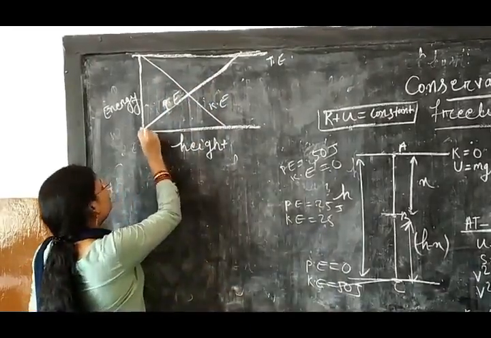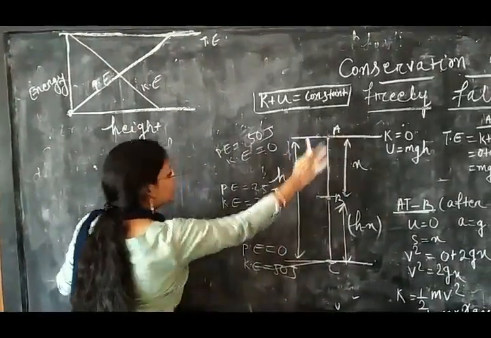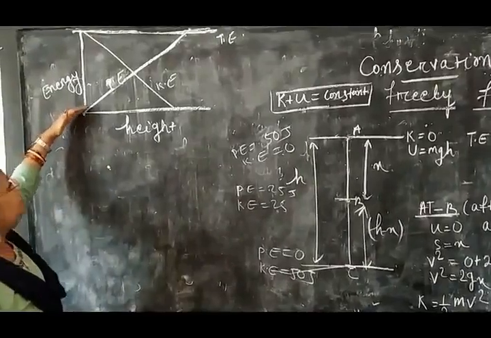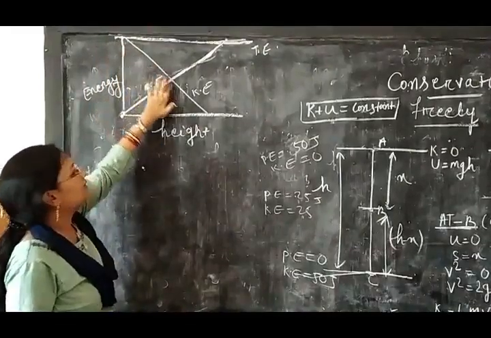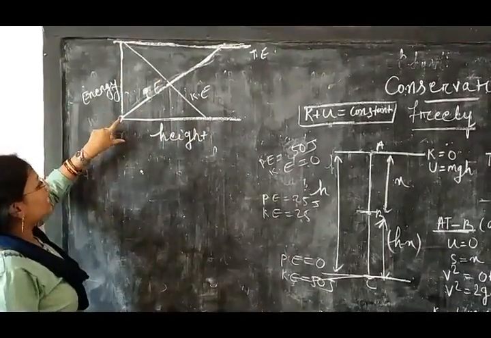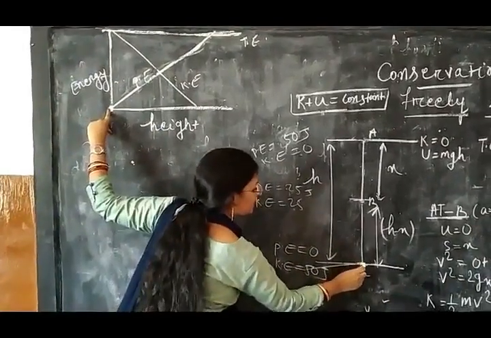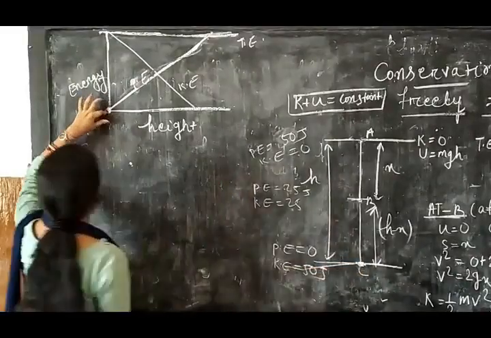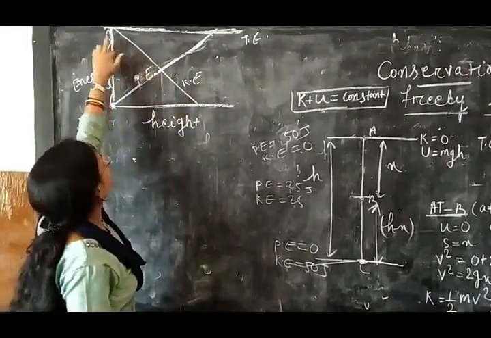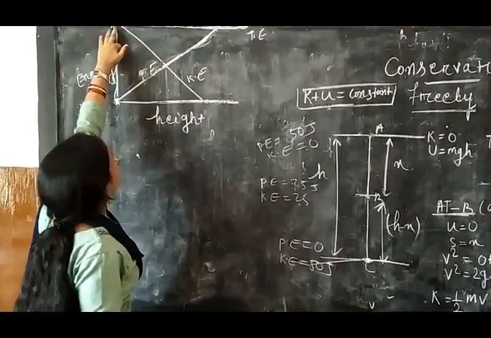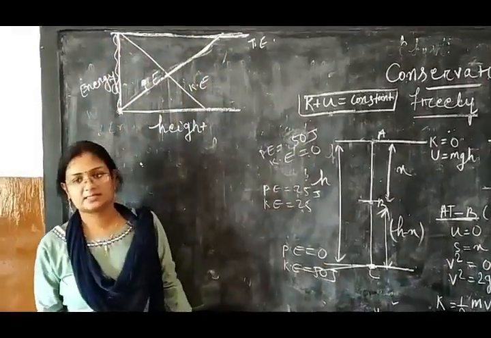And from ground to maximum height, which one is increasing? At the maximum height, which energy is maximum? Potential energy. So its potential energy is increasing and the kinetic energy is decreasing. Here at the ground, the potential energy is what? 0, and total energy is your kinetic energy. That's why you see this much is your what? Kinetic energy. And now you see, from maximum height to ground, the kinetic energy decreases and the potential energy increases. Okay.